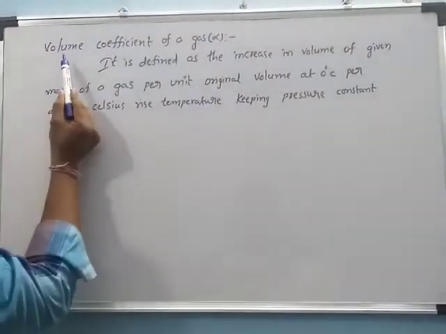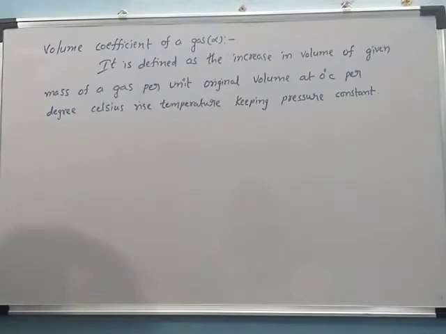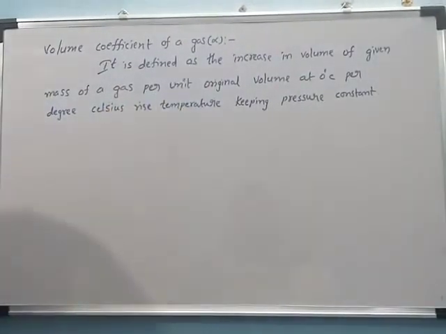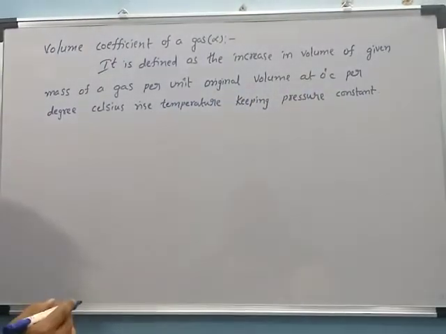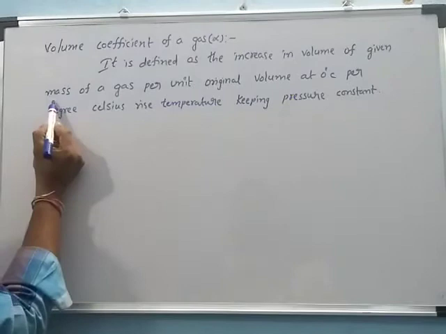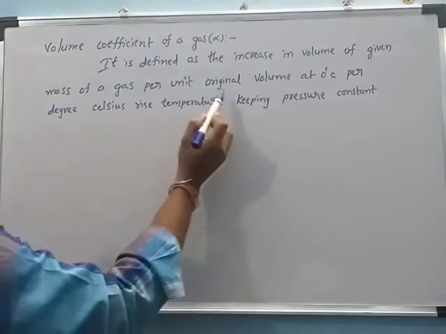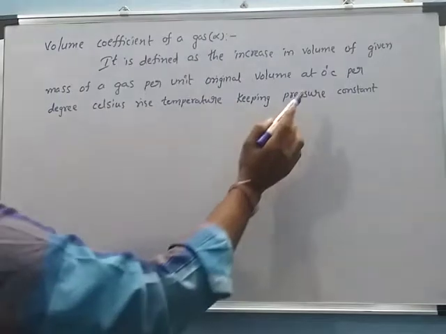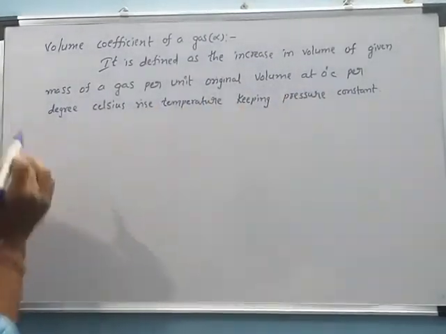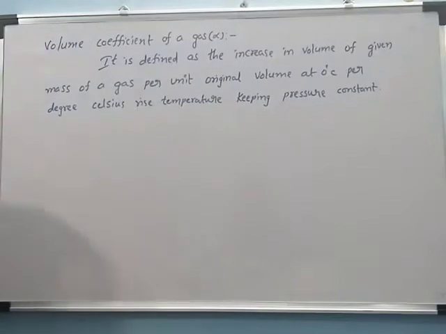First, the volume coefficient of a gas, denoted by alpha. It is defined as the increase in volume of a given mass of a gas, per unit original volume at 0 degrees centigrade, per degree Celsius rise in temperature, keeping pressure constant.